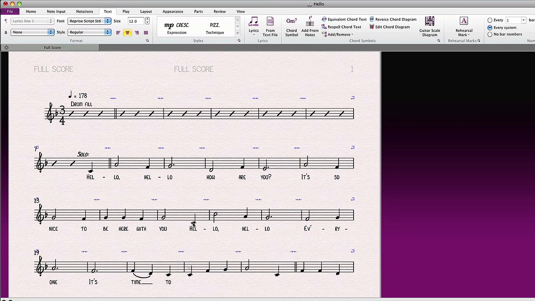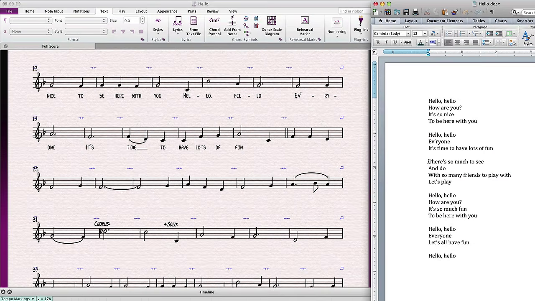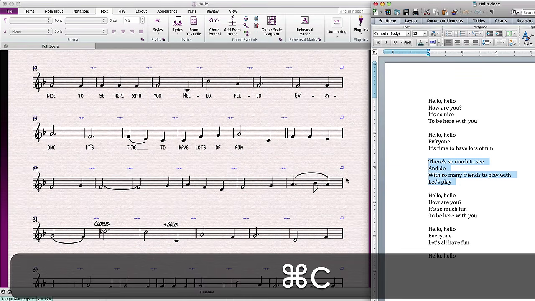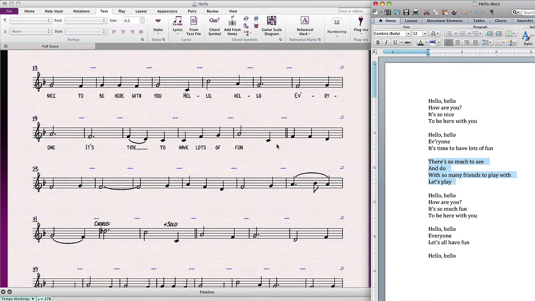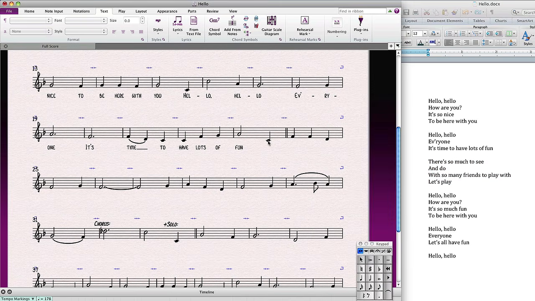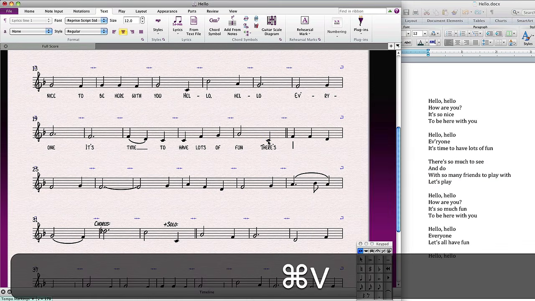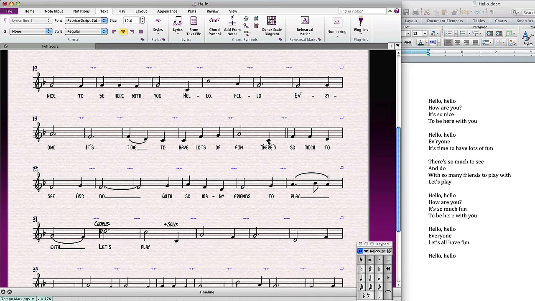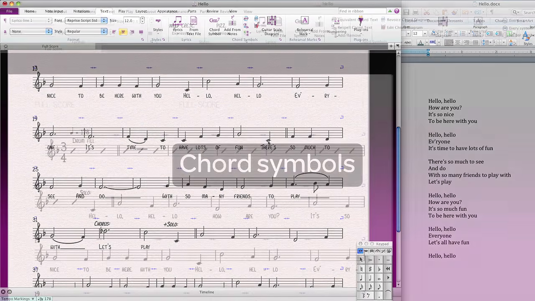You can even copy lyrics from another source, like a Word document or a web page, and paste them into Sibelius. Just copy your text, type Command-L to initiate the lyrics, and then just keep typing Command-V on Mac or Control-V on PC to do so. Sibelius will automatically hyphenate multisyllabic words. Type the spacebar if you need a melisma.